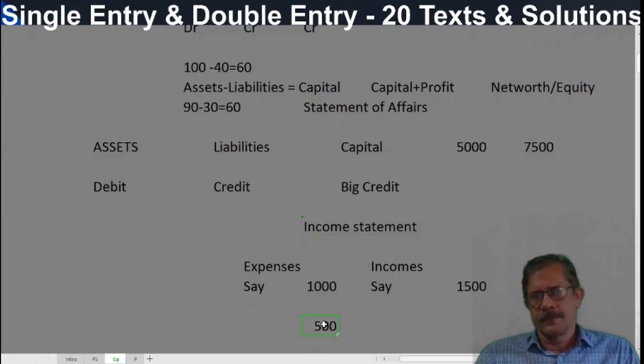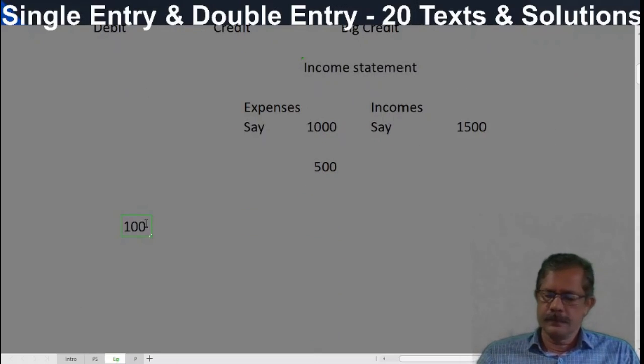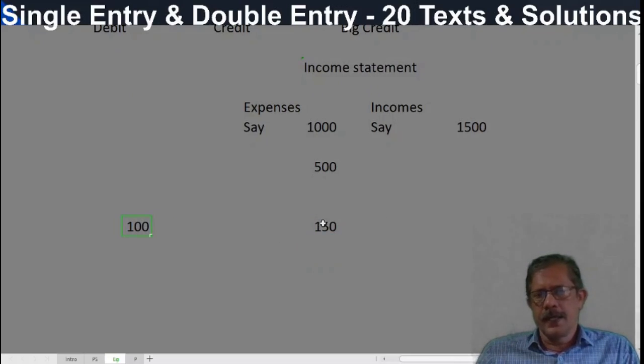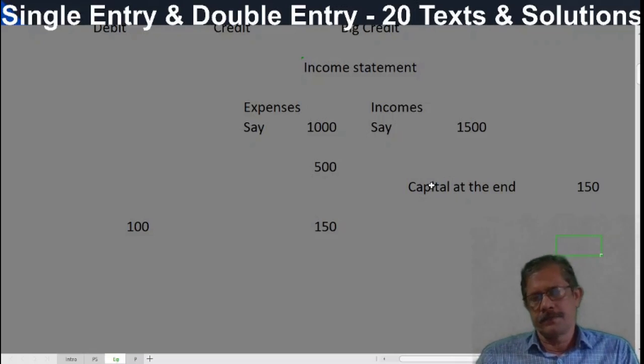There are two methods for finding out profit under incomplete double entry system. The first one is the net worth comparison method. And another important thing: a person has started a business with 100 rupees in the morning, and he has 150 rupees at the end of the day. What is the profit? His net worth in the beginning is 100 and net worth at the end is 150. So capital at the end, how much is that? 150. Less capital in the beginning, 100, we get profit.